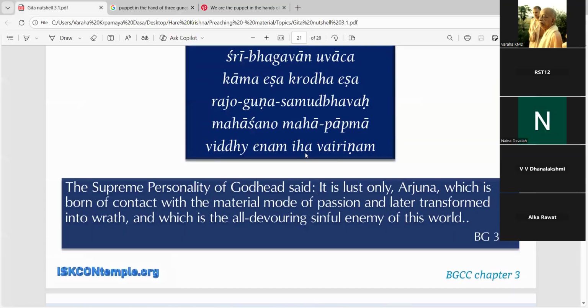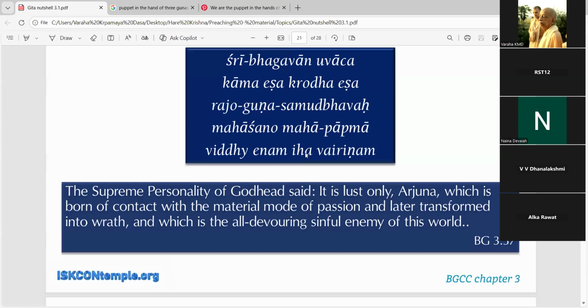Now, Krishna is saying in this shloka, let me go back to my slide. Okay, I hope my slide is visible. Krishna is saying, Kama esha krodha esha rajo-guna-samudbhavah. The Supreme Personality of Godhead said, it is lust only, Arjuna, which is born of contact with the mode of passion and later transformed into wrath, and which is the all-devouring sinful enemy of this world.